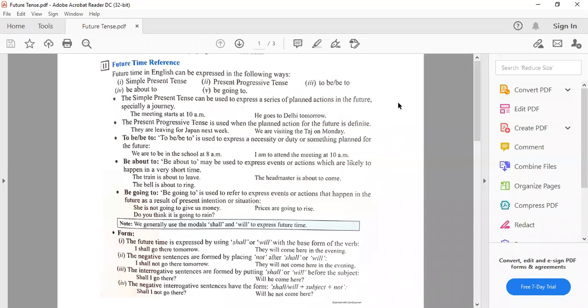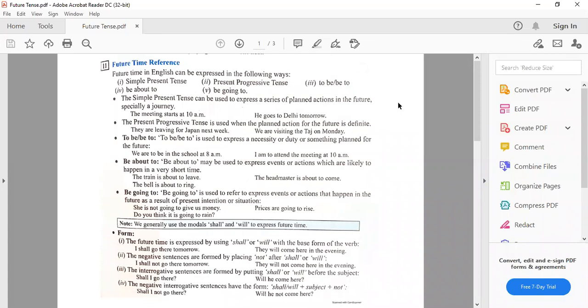When we talk about the future time reference, future time in English can be expressed in the following ways: simple present tense, present progressive tense, to be or be to, be about to, be going to. All these forms refer to the future.